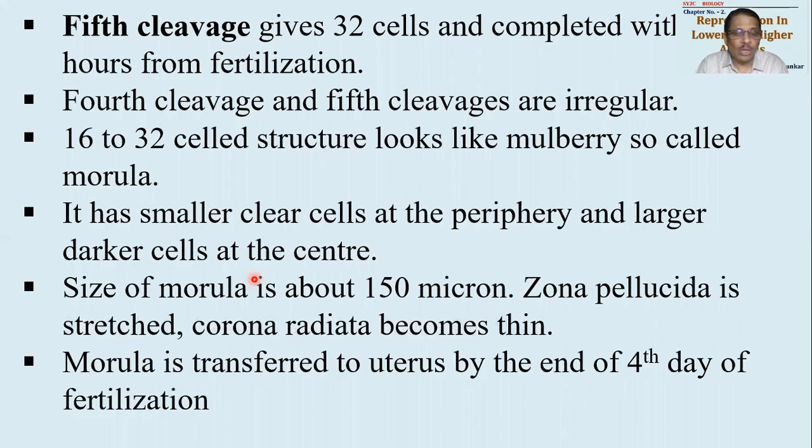Okay, now morula will be transferred into the uterus by the end of the 3rd day or in the beginning of the 4th day of fertilization. Now remember, 4th day of fertilization means which day of the menstrual cycle? Considering that on 14th day there was ovulation and on the same day there was fertilization, so 3 days later it will be 17th day or 18th day. So by 18th day the morula will be delivered into the uterine fluid or the uterus, and it will be floating in uterine fluid.